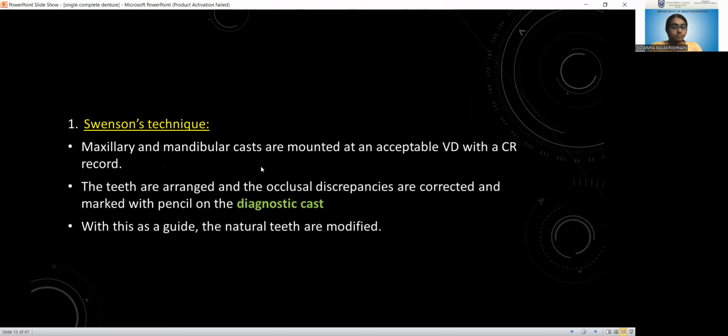We arbitrarily look at the diagnostic cast and mark which areas are supra-erupted, and using this as a guide, we modify the natural teeth.